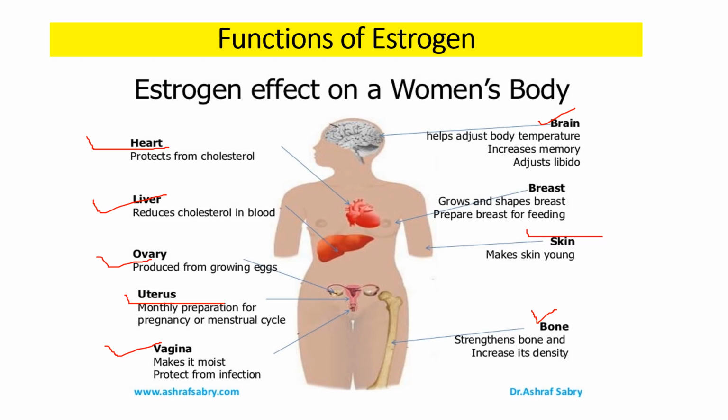Now one point is important here. We know that estrogen has a stimulatory effect in the uterus. So prolonged exposure to estrogen, for example, if a woman is taking an oral contraceptive pill containing only estrogen and no progesterone, or postmenopausally someone is taking hormone replacement therapy, may cause uterine cancer or endometrial cancer. So that is a risk factor of estrogen.